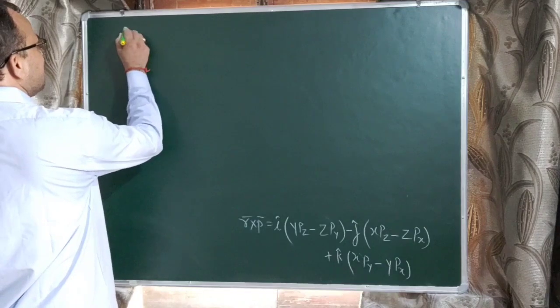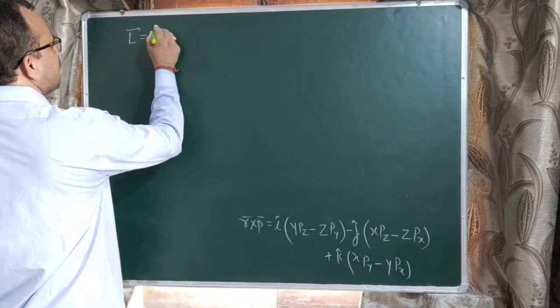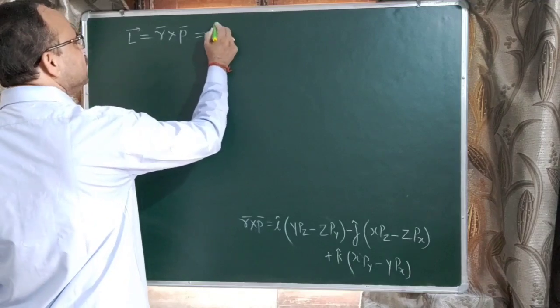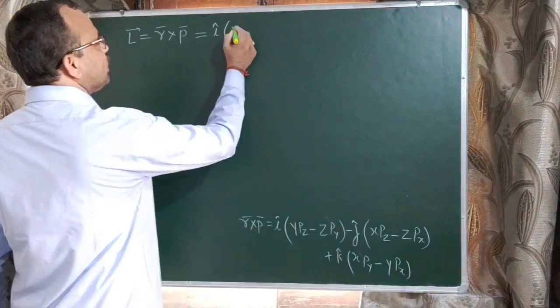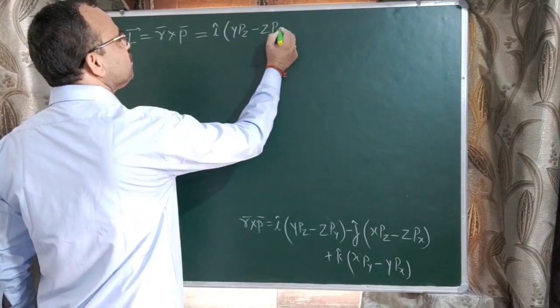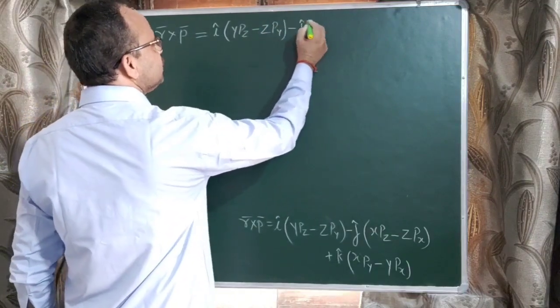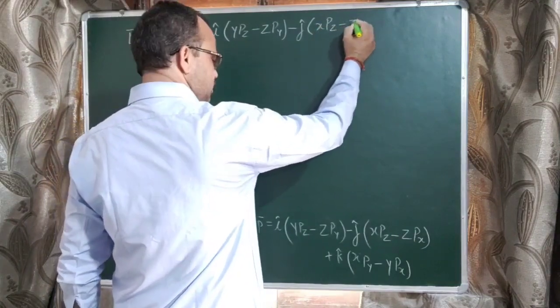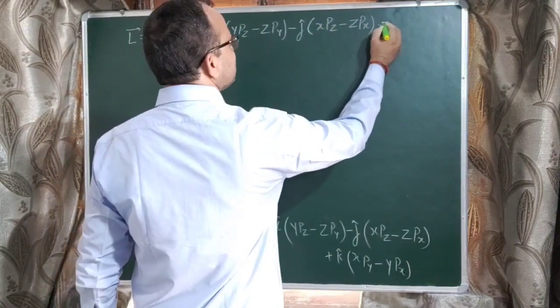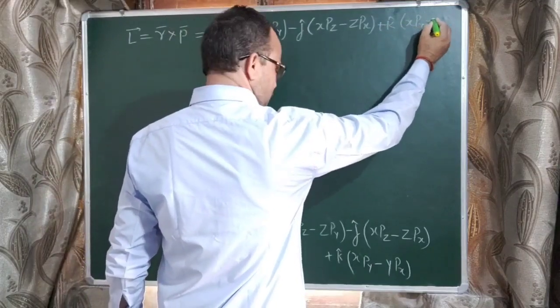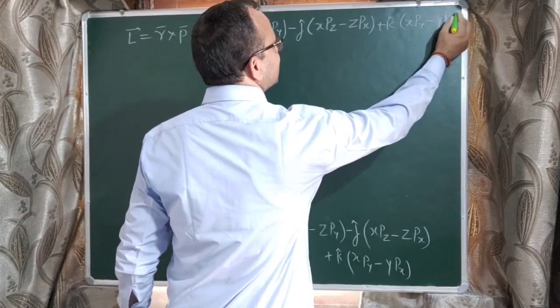It means L vector equals R vector cross P vector, which equals i cap (y pz minus z py) minus j cap (x pz minus z px) plus k cap (x py minus y px).